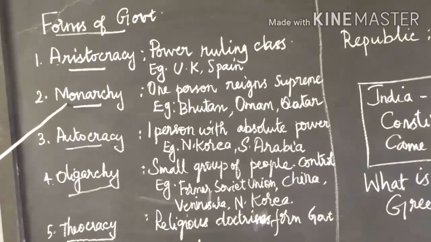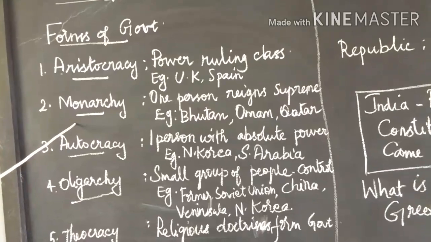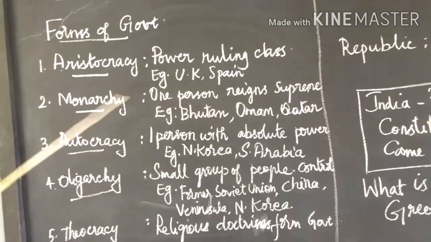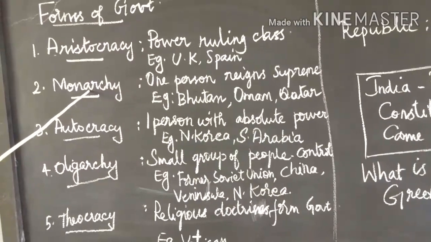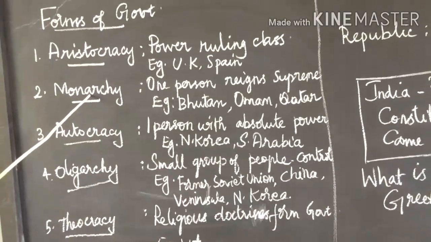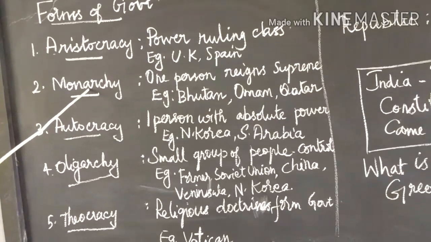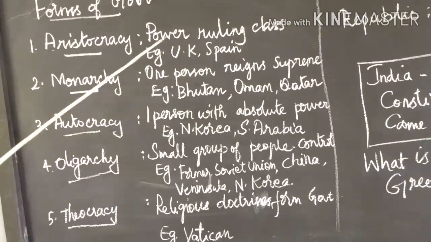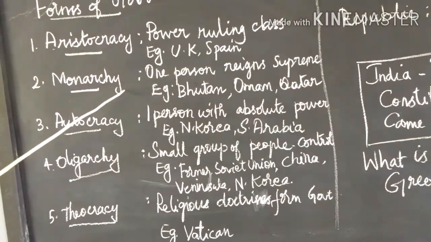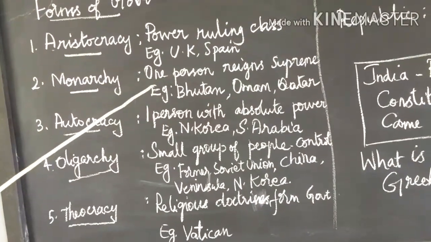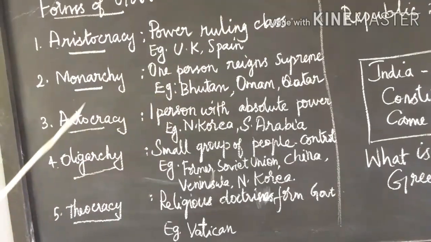Second one, monarchy. Monarchy means a system of government in which one person reigns supreme, usually a king or queen. That one person may be a king or queen. It can be a constitutional monarchy. Example, Bhutan, Oman, Qatar.